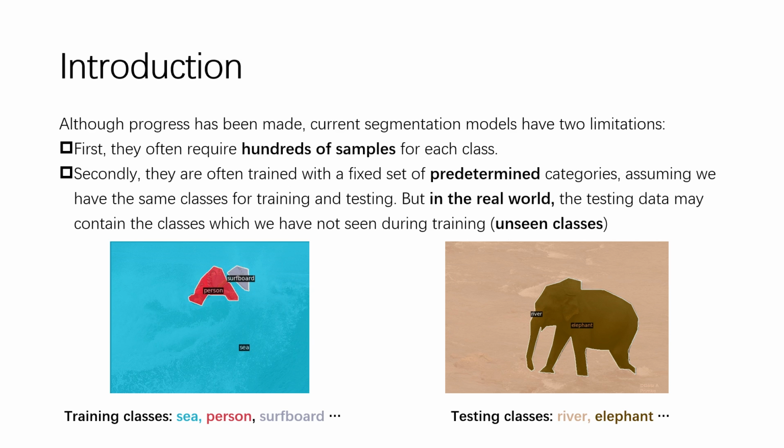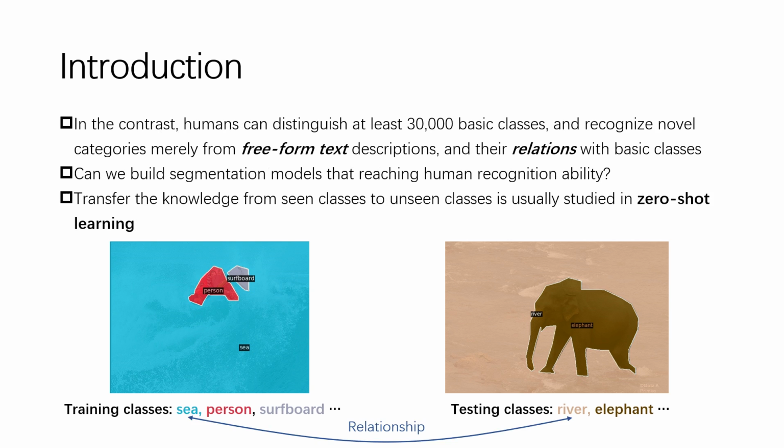Although remarkable progress has been made, the current segmentation models have two limitations. First, they often require hundreds of samples for each class. Secondly, they are often trained with a fixed set of predetermined categories, assuming we have the same classes for training and testing. But in the real world, the testing data may contain classes which we have not seen during training. Humans can distinguish at least 30,000 basic classes, and recognize novel categories merely from free-form text descriptions and their relations with basic classes. How to build segmentation models that reach human recognition ability?